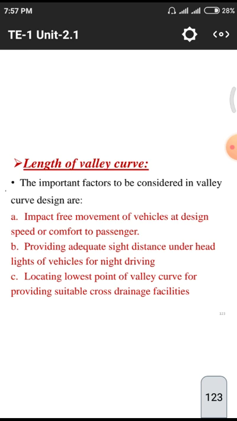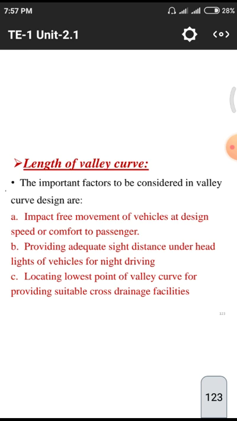Second point we are having is providing adequate sight distance under headlights of vehicles for night driving. That means if the light is directly focusing on our eyes, then in front of vehicles we are not able to see, particularly at night time, so a huge number of accidents were caused at night because of these lighting problems, particularly in valleys. So we need to provide a proper lighting distance below our head.